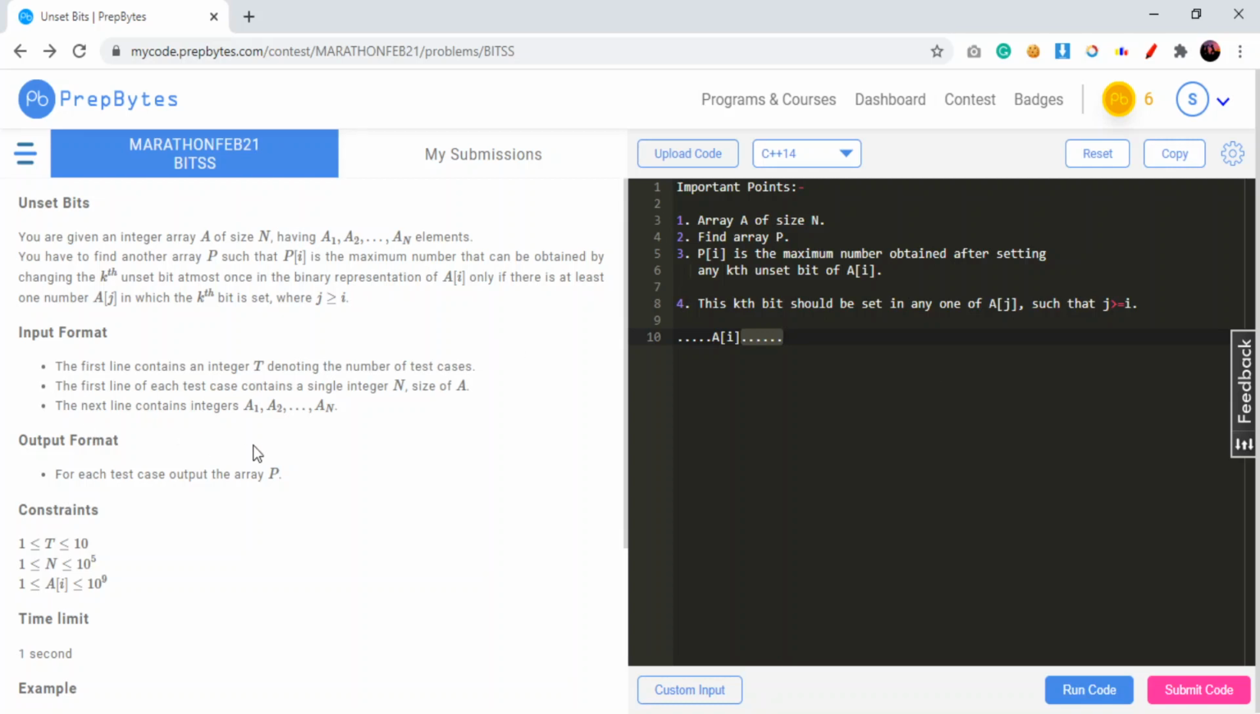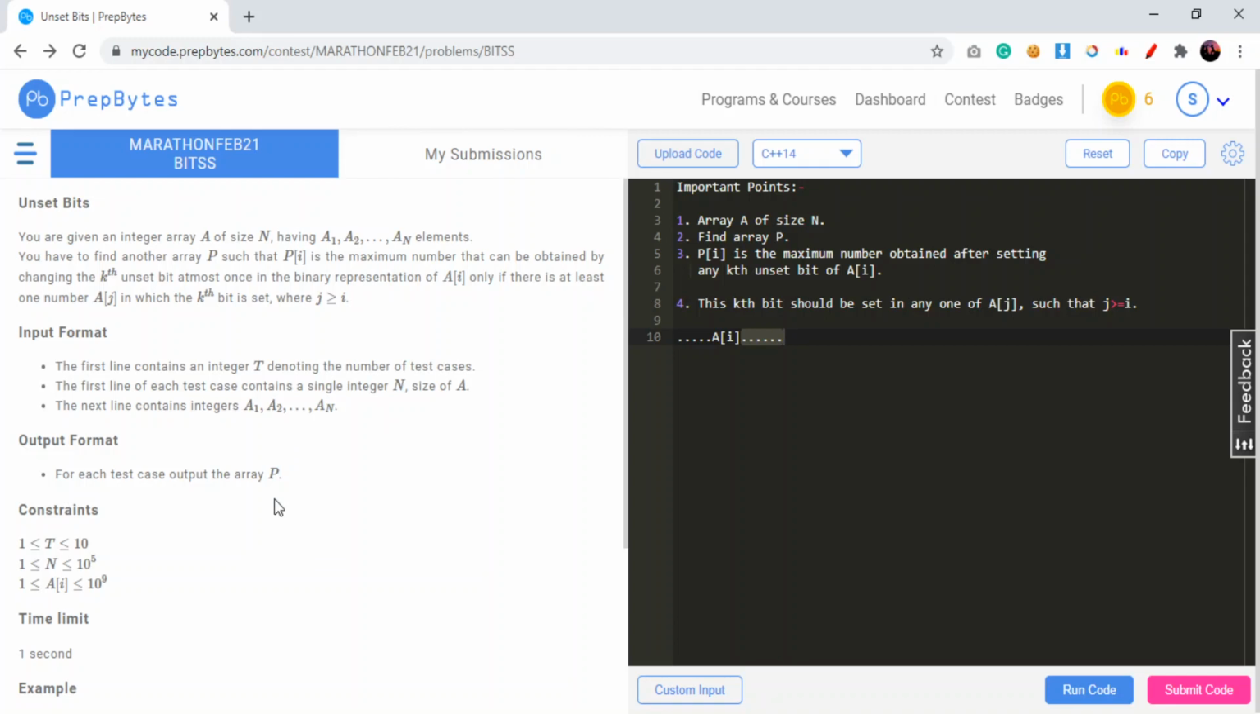The input format goes like: the first line contains an integer t denoting the number of test cases. The first line of each test case contains an integer n, the size of the array. Now n is the size of the array. Now the next line contains integers A of 1, A of 2 up to A of n, basically n integers.